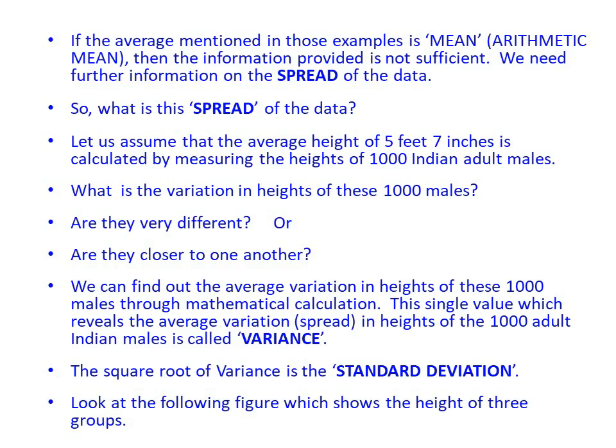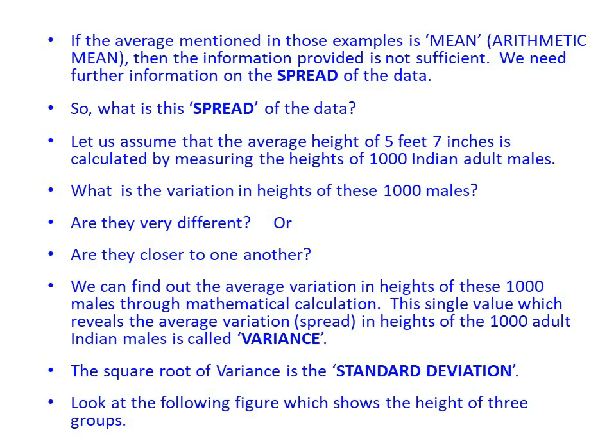Are they very different? Or are they closer to one another? We can find out the average variation in heights of these 1000 males through mathematical calculation. This single value which reveals the average variation, spread, in heights of the 1000 adult Indian males is called variance. The square root of variance is the standard deviation.